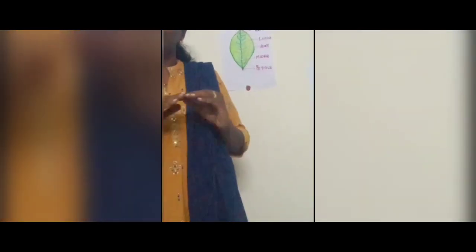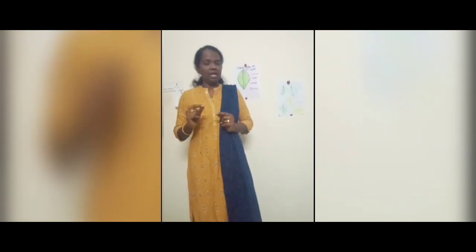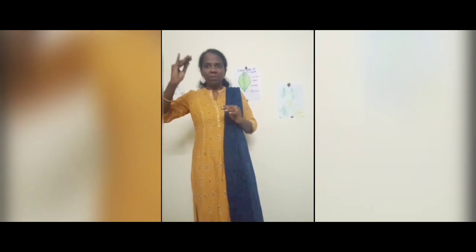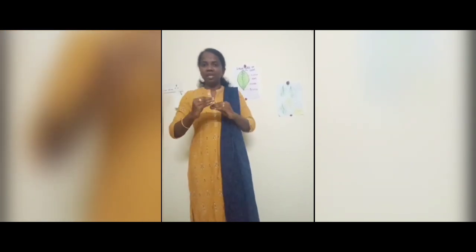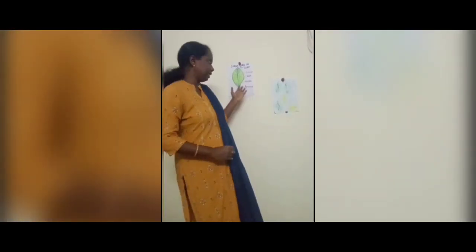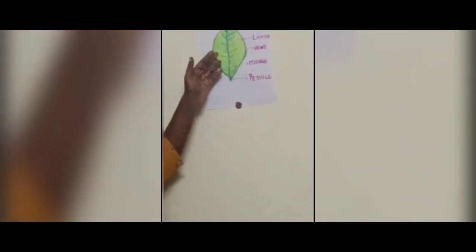So now we are going to see the structure of the leaf in detail, how the leaf is structured and what parts are present in the leaf. We will know how the water and minerals are transported and how the gas exchange takes place in the leaf by studying its structure. So let us go into the structure of the leaf in detail. I hope you can see the picture now, the structure of the leaf.